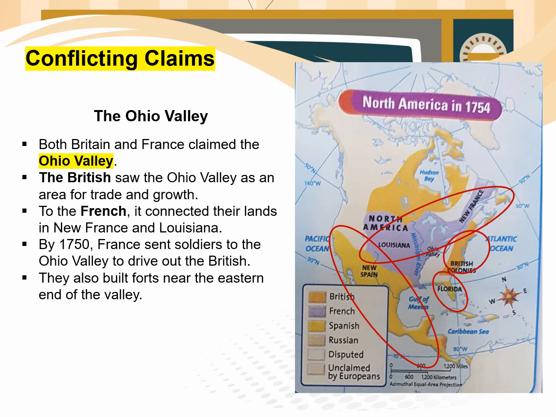By 1750, France sent soldiers to the Ohio Valley to drive out the British. Then the French also built forts near the eastern end of the valley, and the British saw this as an act of war and decided to fight back.